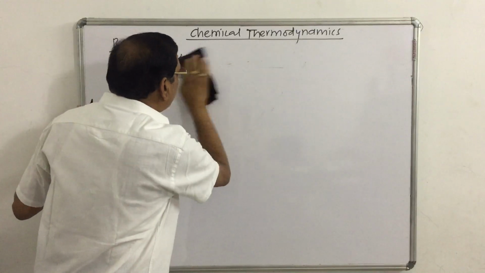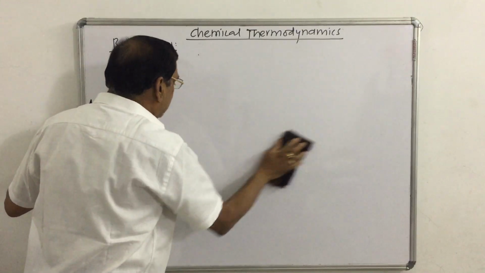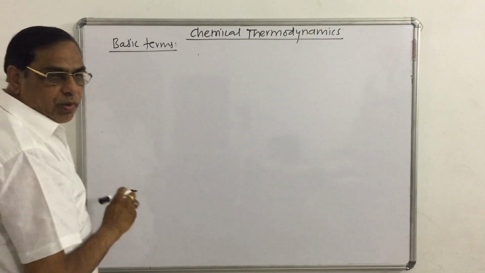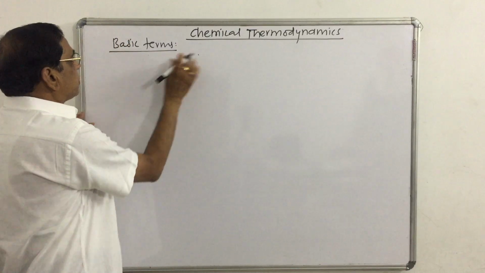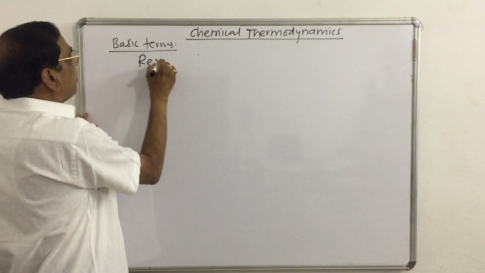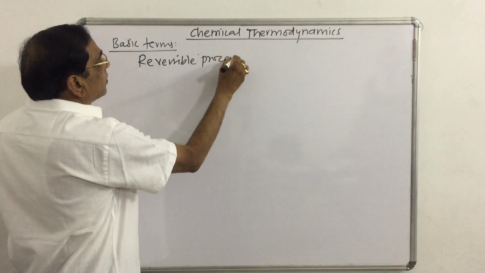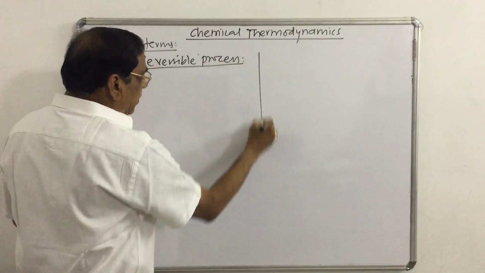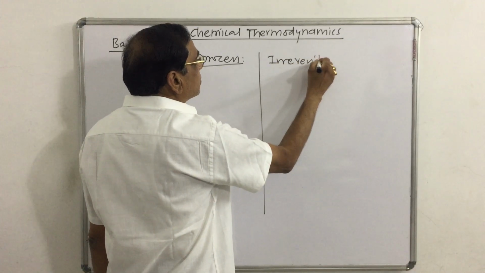Now the two very important processes, one is called reversible process and another one is called irreversible process. What is meant by reversible process and what is meant by irreversible process?